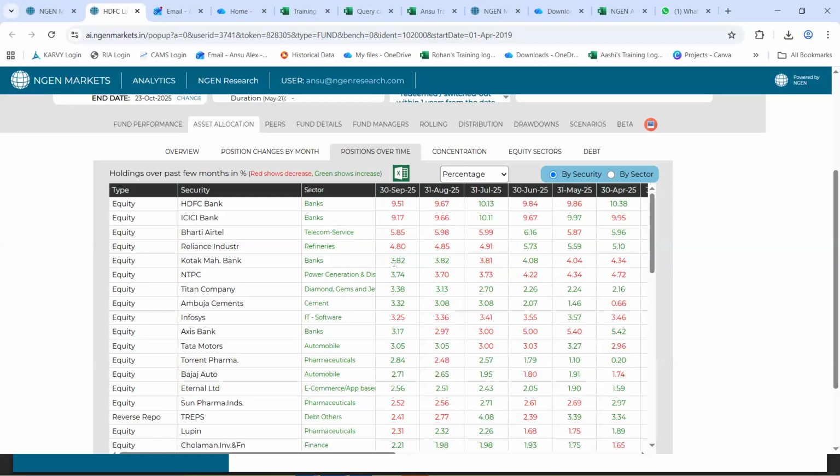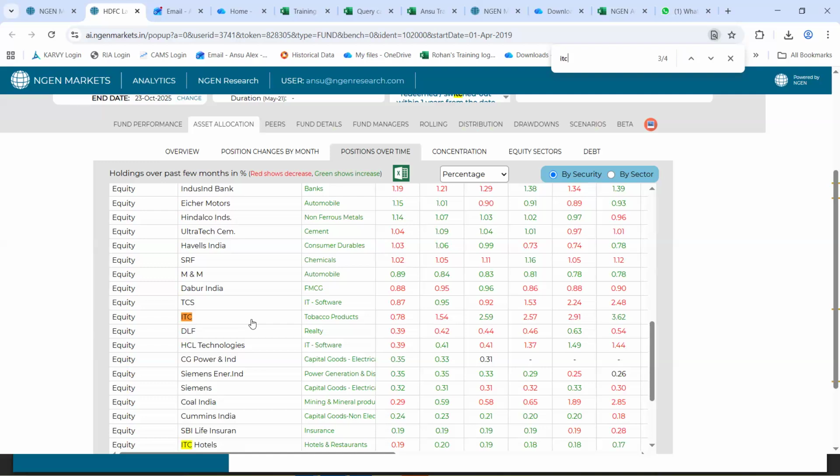Green says, in consideration to the previous month, there has been an increase in terms of allocation, and red says there has been a reduction in terms of allocation. Now, we are currently viewing this data in percentage format. So let's say I try to find ITC from this section. All I did was press Control F and search for ITC. So ITC has come up right here.